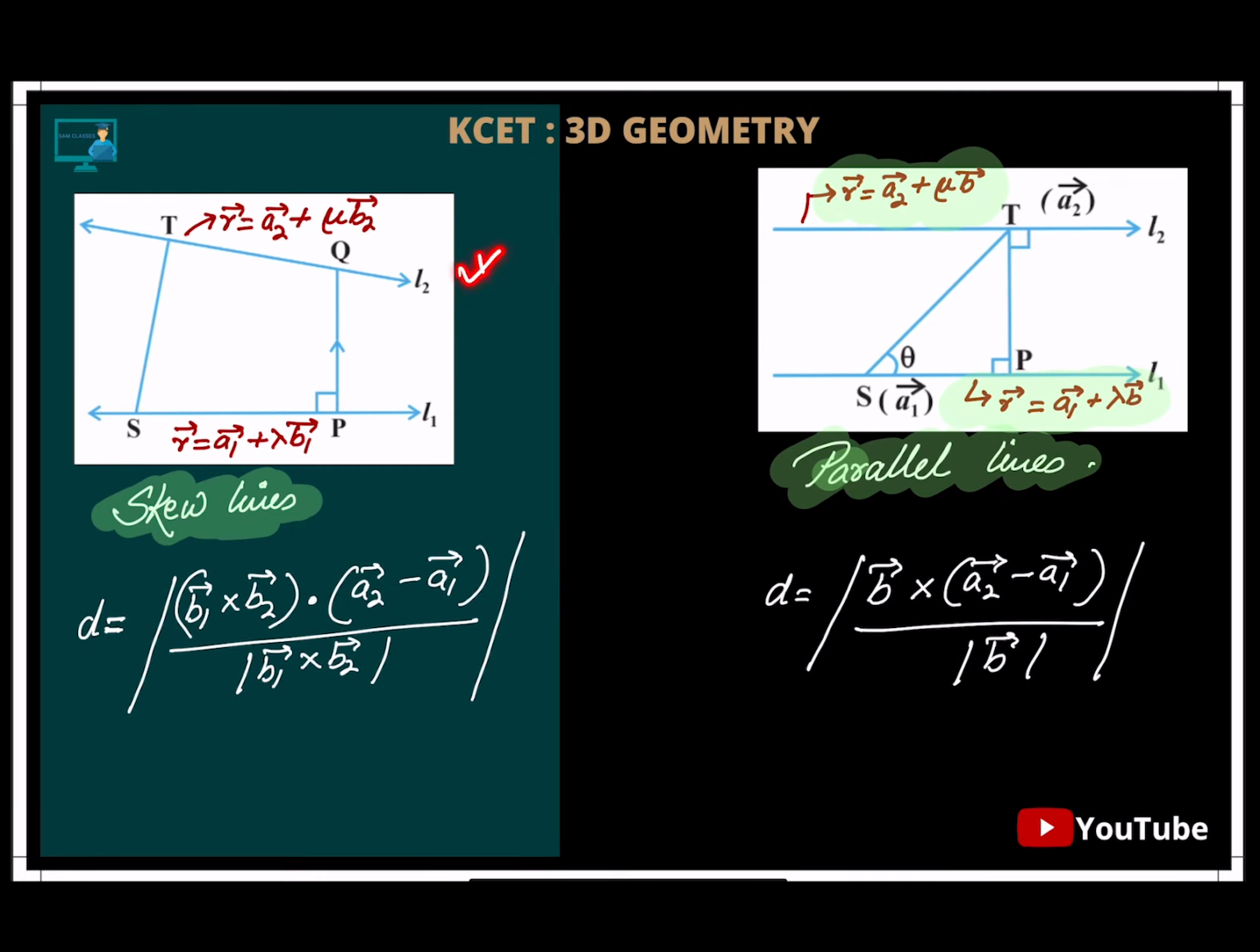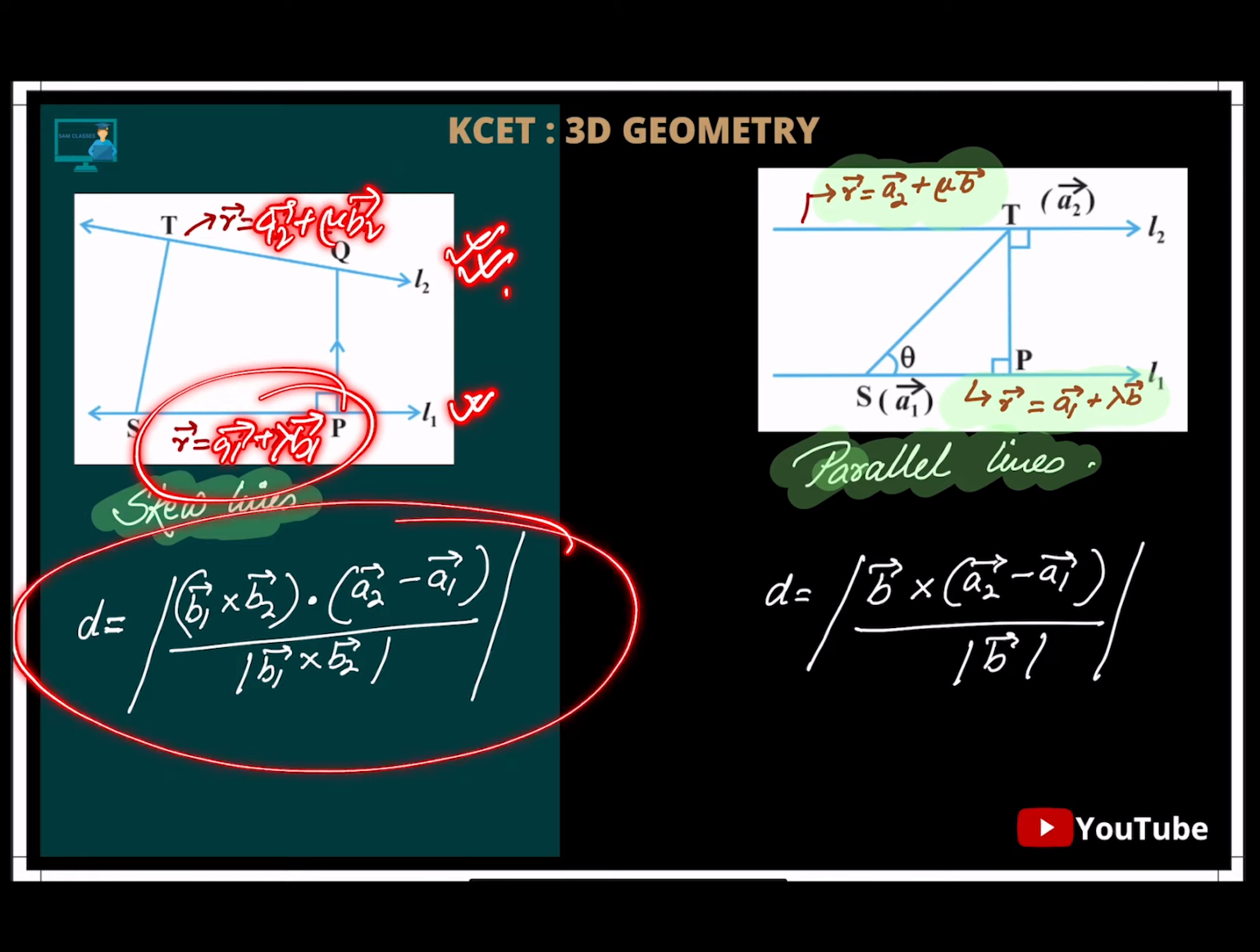Okay, now same here. So we have skew lines L1 and L2. The first line is given by the equation A1 plus lambda times B1, and the second is given by the equation A2 plus mu times B2. So these two are the skew lines, and the distance formula between them is d equal to modulus of B1 vector cross B2 vector dot A2 vector minus A1 vector, divided by mod of B1 cross B2. I'm not going to explain the derivation. I just gave all the formulas in one place so that you are able to solve it.